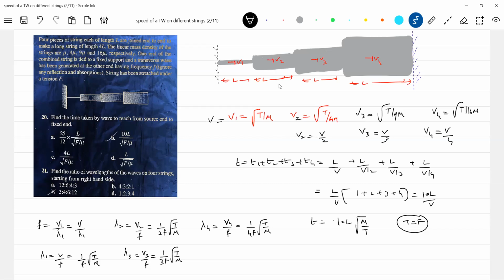What will happen to the frequency of the wave? It will not change. When the wave moves from one medium to another medium, the frequency remains the same. The wavelength and speed are going to change. And what quantities will remain the same? F, omega, and time period will remain the same.